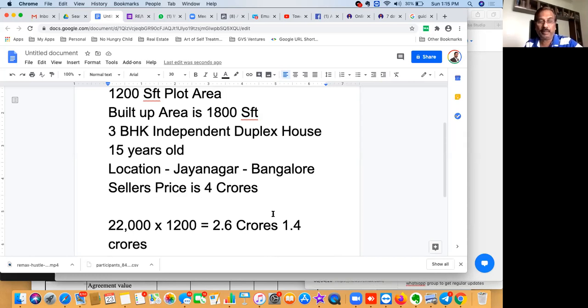And they know what the going market price is, and they are all aware of this law. Or somebody will guide him, some lawyer or some agent will guide him. So definitely the buyer will not be willing to pay 4 crores.